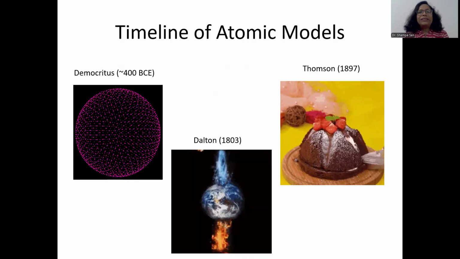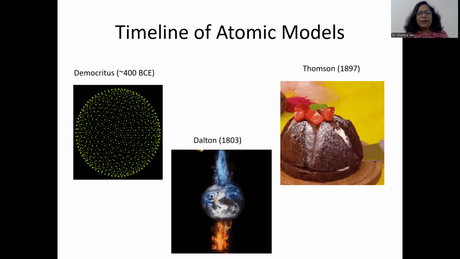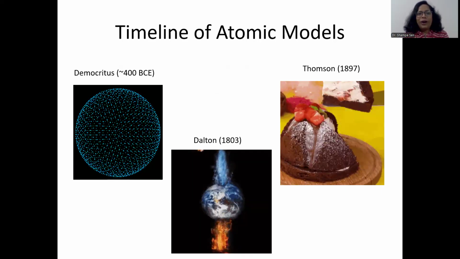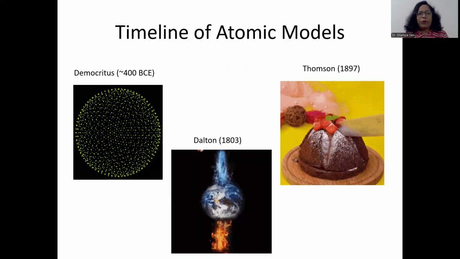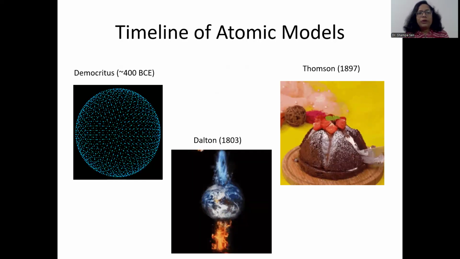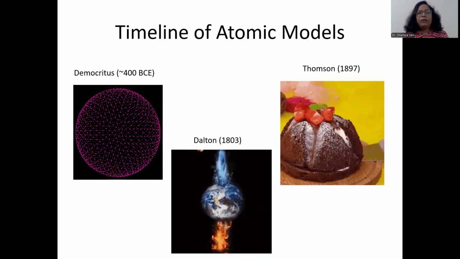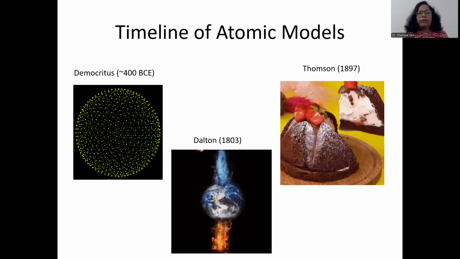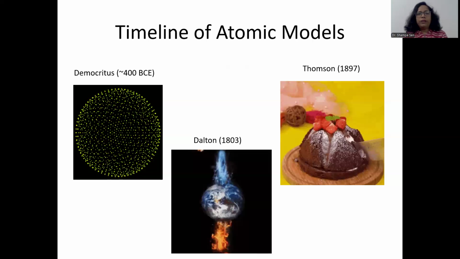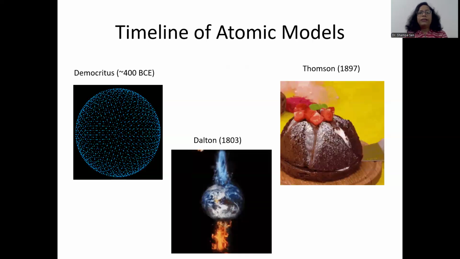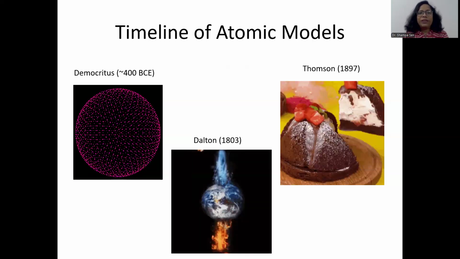So this is the timeline of atomic models and also our journey, what route we are following basically. So it's starting from the very early idea led by Democritus, and we will finally reach Thomson's atomic model via Dalton's atomic theory. So let's begin.